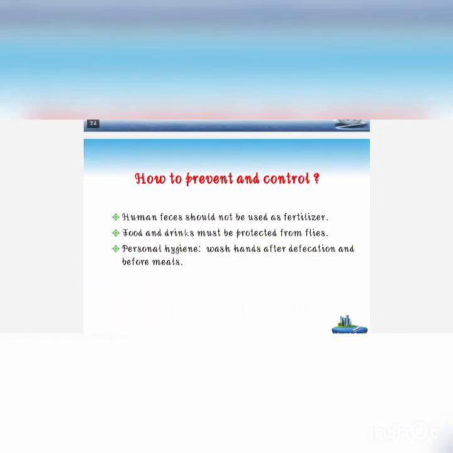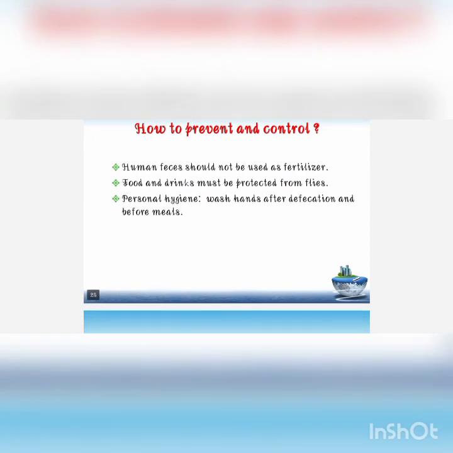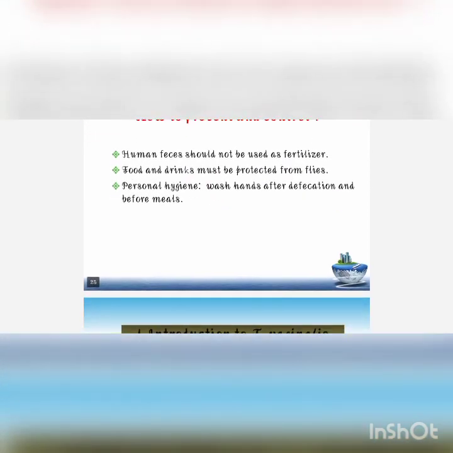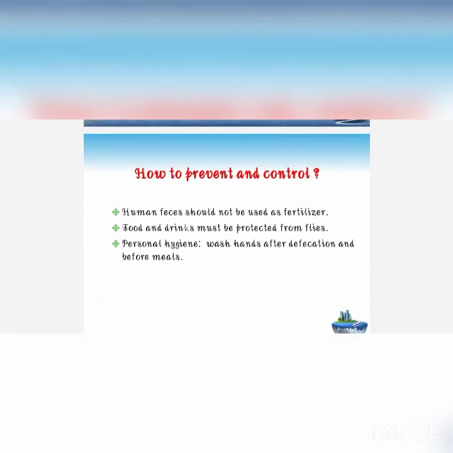How to prevent and control: human feces should not be used as fertilizer. Food and drinks must be protected from flies. Personal hygiene: wash hands after defecation and before meals. So these are all the common prevention and control measures for Entamoeba. So this is all about Entamoeba.